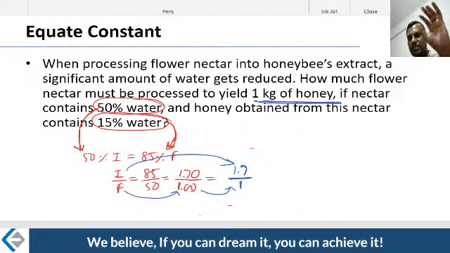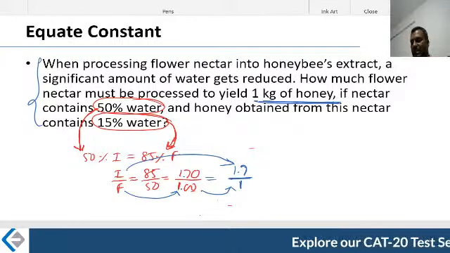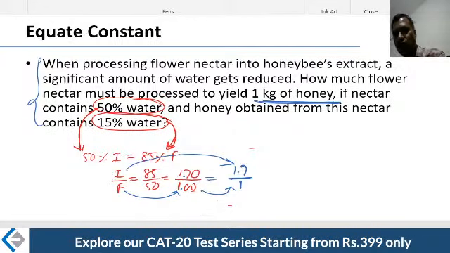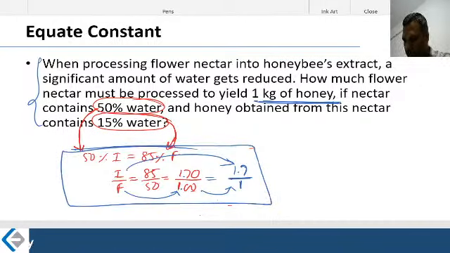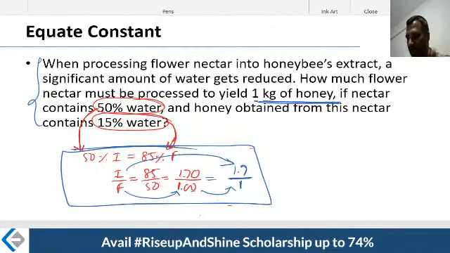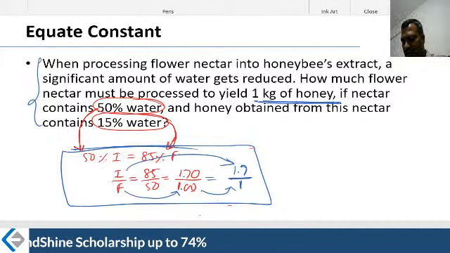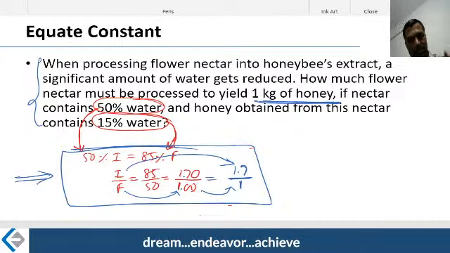See, in the exam, it would take just 30 seconds to read and process this information, another 30 seconds to solve this. If I'm exaggerating, maybe 1.5 minutes. It doesn't take much more than 1.5 minutes once you get control over these problems. That's the point I'm trying to make. The piece of writing should not take more than 30 seconds. So that's the exam approach. Of course, I already gave the complete illustration in the previous two questions, in case you are stumped about what I'm trying to do.